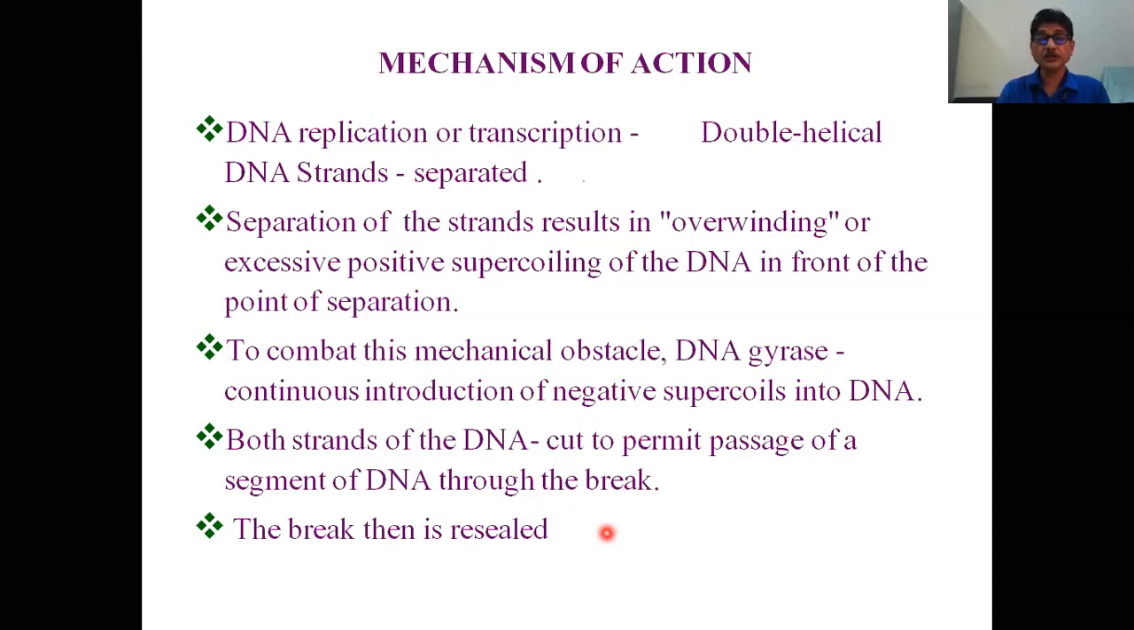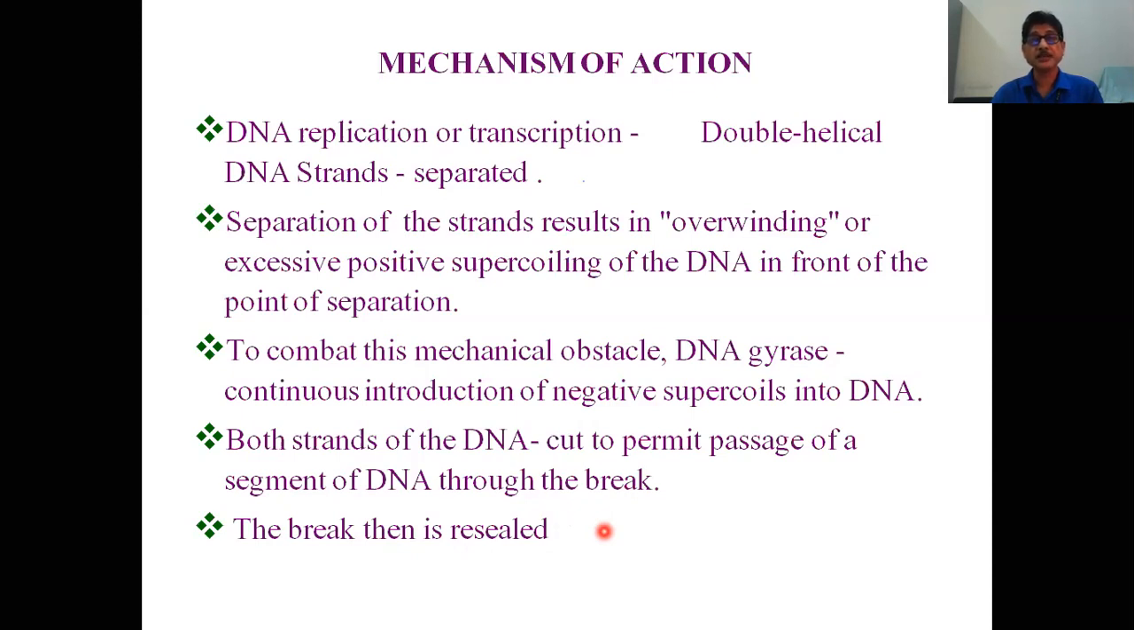Now I don't know whether you have any experience of separating a rope that is double-plied or four-plied. If you want to separate those plies, what happens at the distal end where you want to separate it? There is overwinding, or more coiling. The same thing happens here also in the DNA.